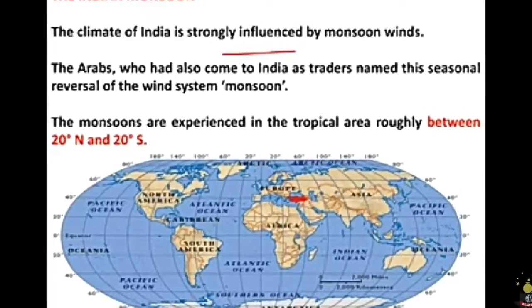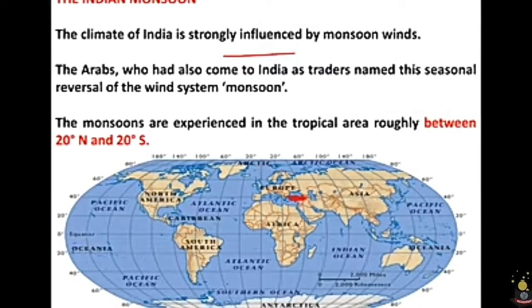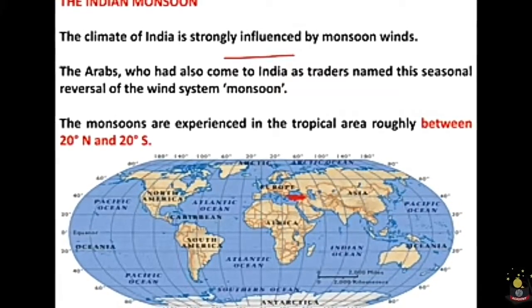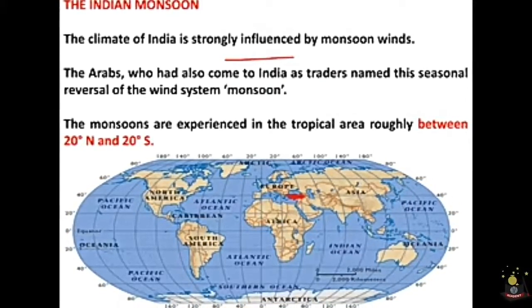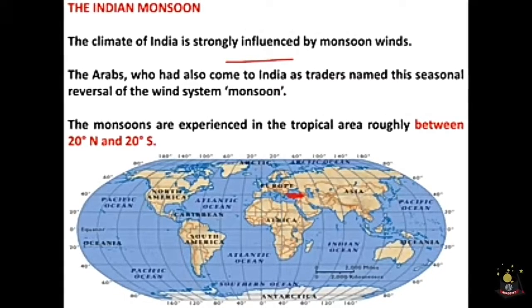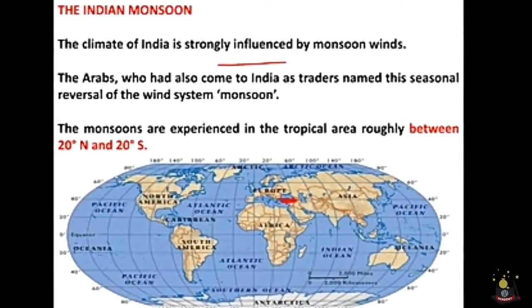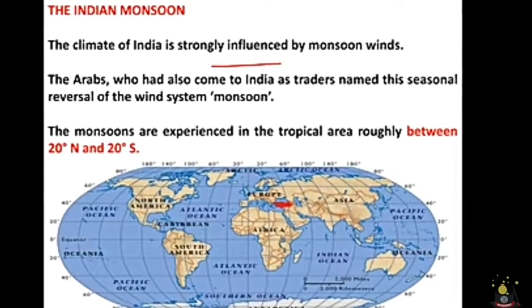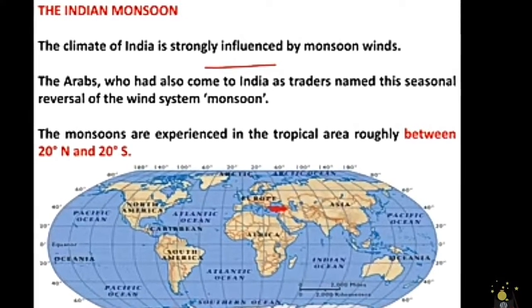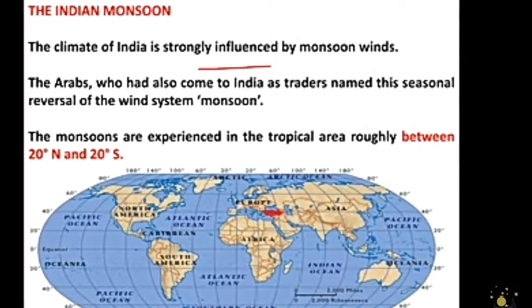Understood, no? Here's a very important point you have to remember when we are talking about the Indian monsoon. The monsoon is experienced only in the tropical area, roughly between 20 degrees north and 20 degrees south. So all the places which are situated in this region, that is the tropical area, experience monsoon.